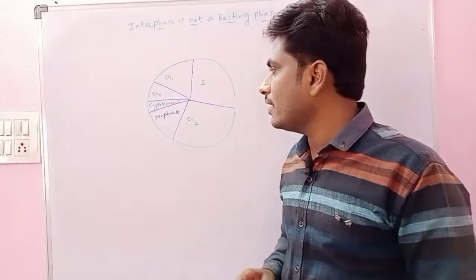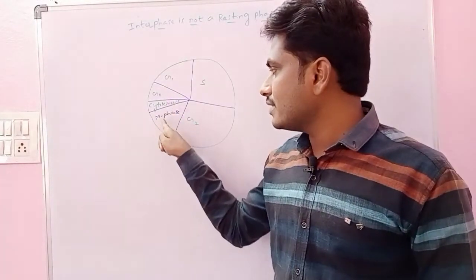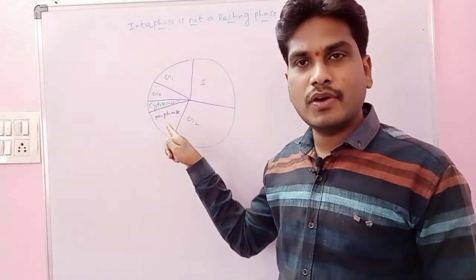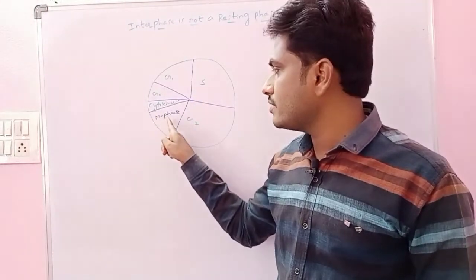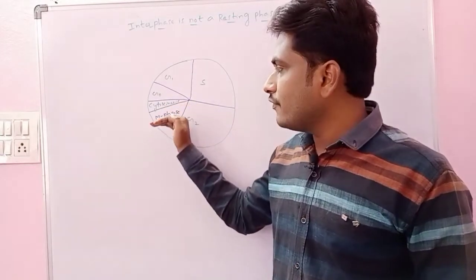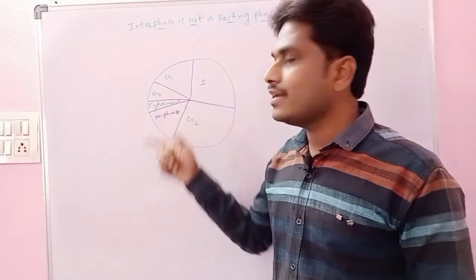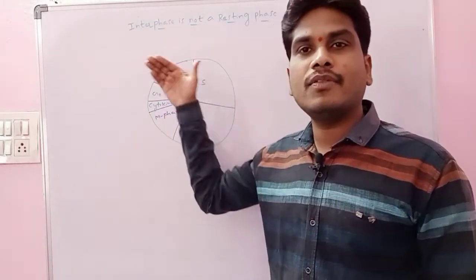Here we are dividing interphase into many phases. The M phase, the term always indicates mitosis or meiosis. If you take mitosis, the M phase is divided into prophase, metaphase, anaphase, telophase. This M phase is followed by cytokinesis, the division of the cytoplasm. Then what is happening? Now the cell is entering into the interphase.